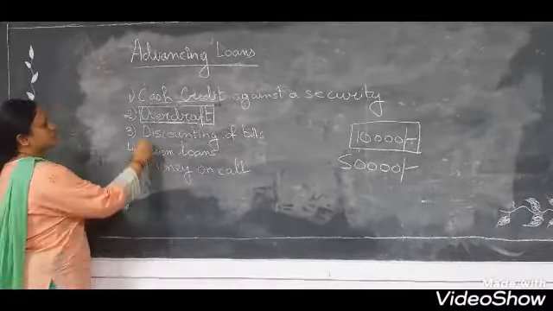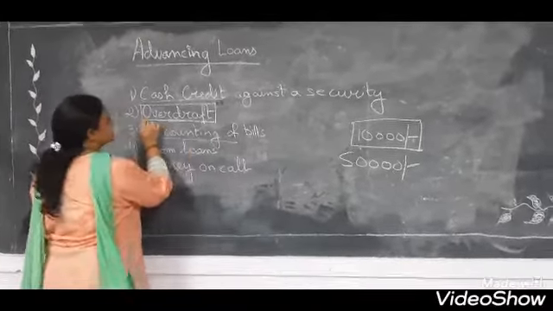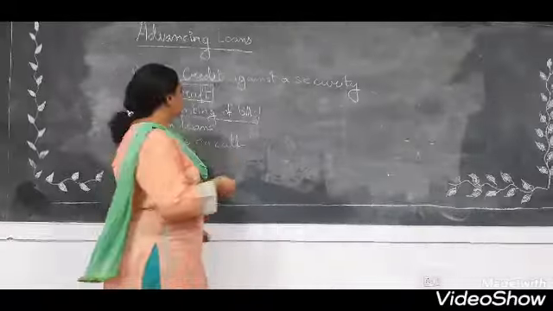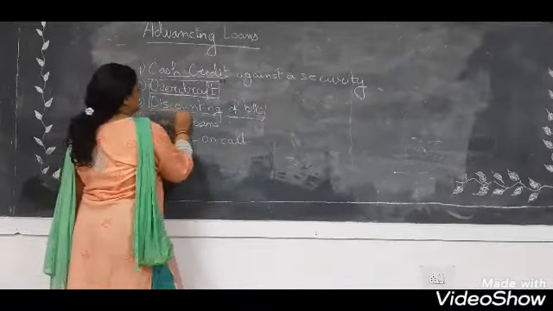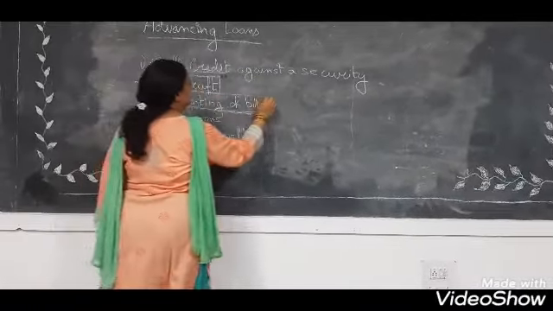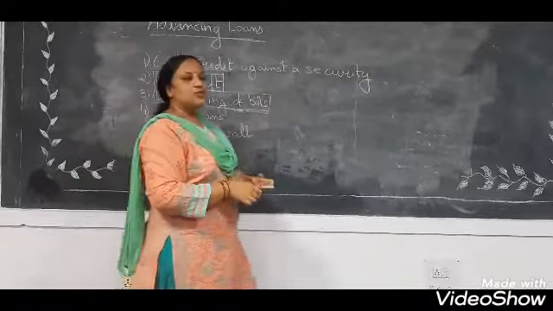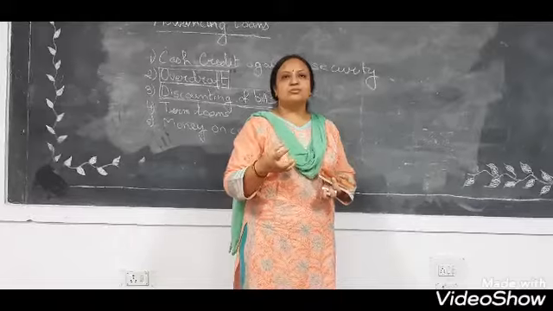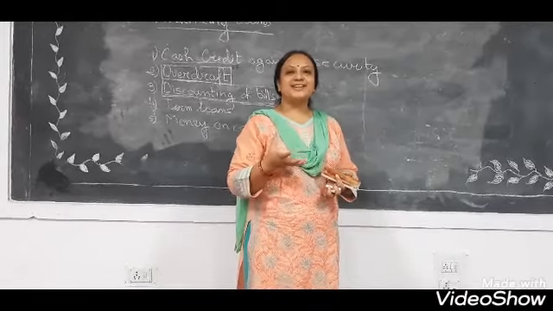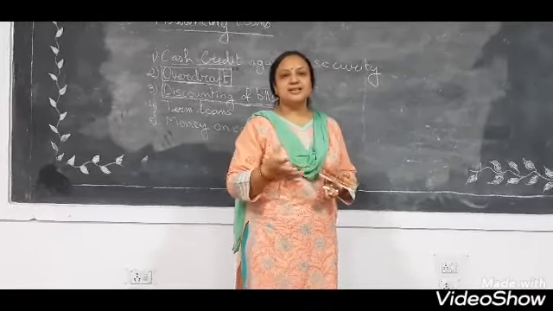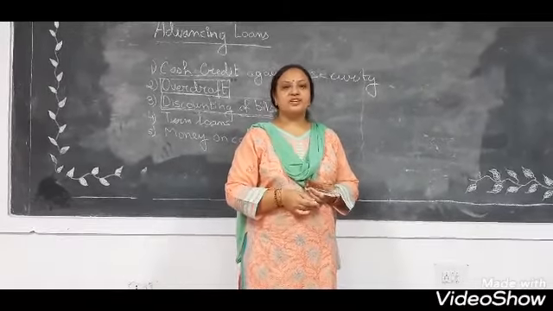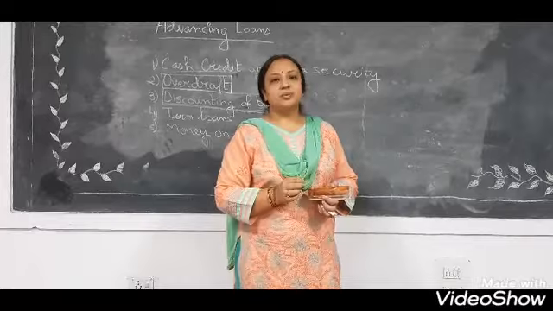Alright, so the third type is discounting of bills. Now discounting of bills. Okay, so now we will see what is discounting of bills. Now children, whenever we buy and purchase things, most of the time we do credit purchase and sales. Alright, because cash transactions are not very much practiced nowadays.